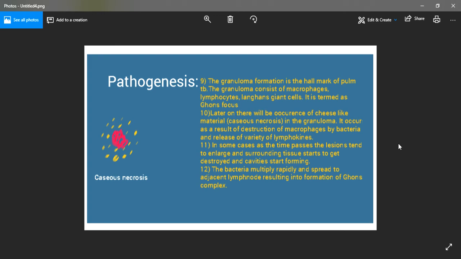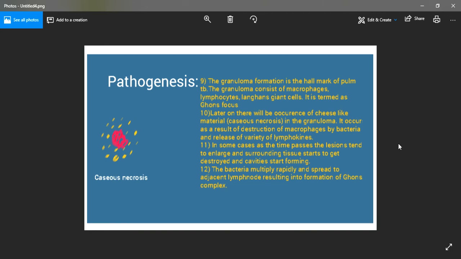If the bacteria keeps on multiplying inside this granuloma, again it will result in a characteristic necrotic change inside the granuloma that is termed caseous necrosis. Why is it called caseous necrosis? Because if you do a cross section of that granuloma, you will find a cheese-like material inside the granuloma.